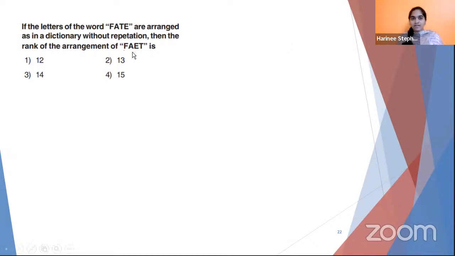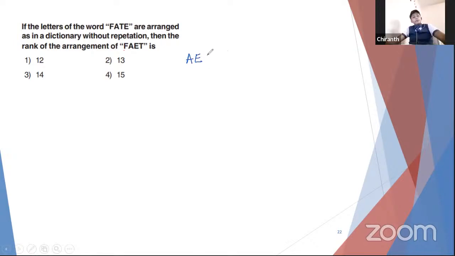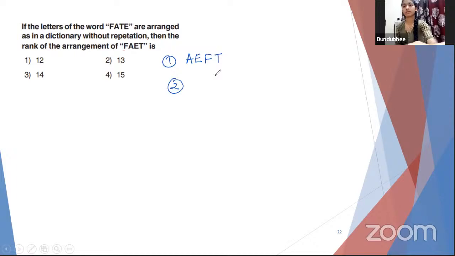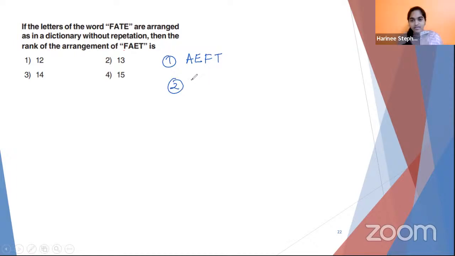For example, in dictionary order, which letter comes first? A. Which should come next? E. Which next? F. Then T. This is rank 1. Rank 2 would be according to dictionary order. What's the next possibility?